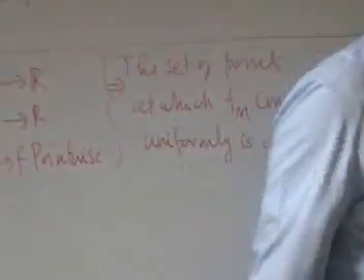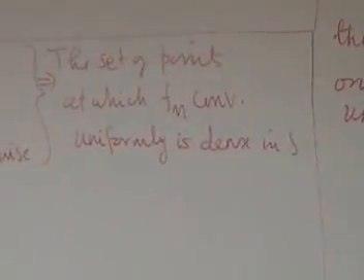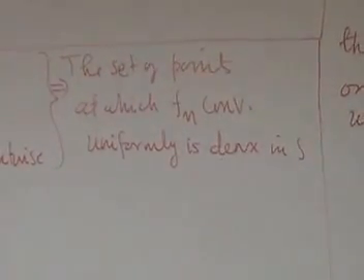In every interval you will find such points. This is not easy to prove. But it's a bit of clever estimations and things like that.